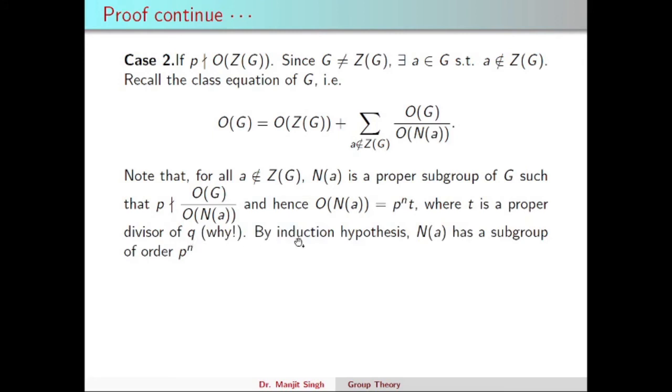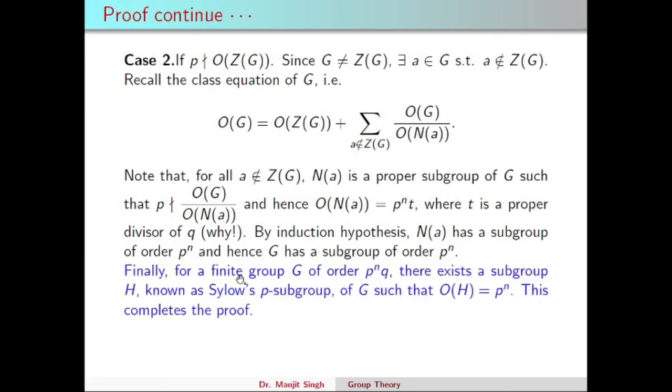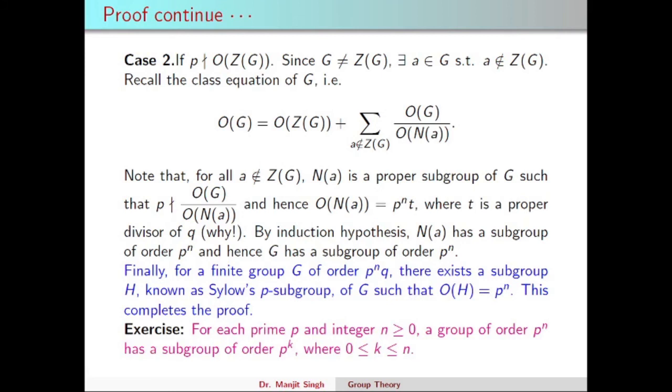By induction hypothesis, as N(a) is a subgroup of G and its order is less than the order of G, N(a) has a subgroup of order P raised to power n, and as a subgroup of N(a) is a subgroup of G, therefore G has a subgroup of order P raised to power n. So finally we observe that if G is a finite group of order P raised to power n, then there exists a subgroup H, a Sylow P-subgroup of G, such that the order of H is P raised to power n. This completes the proof.